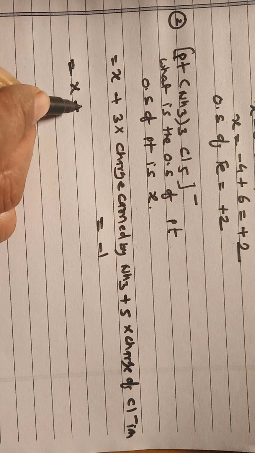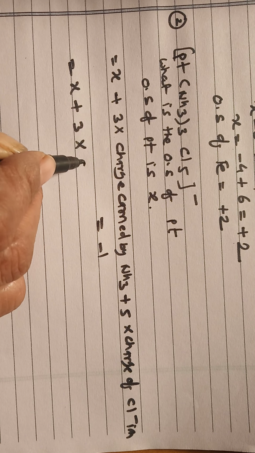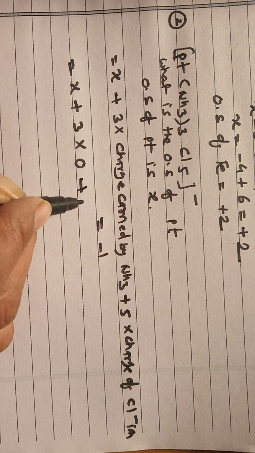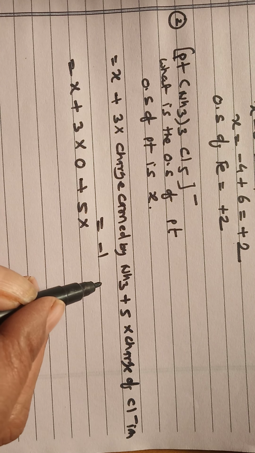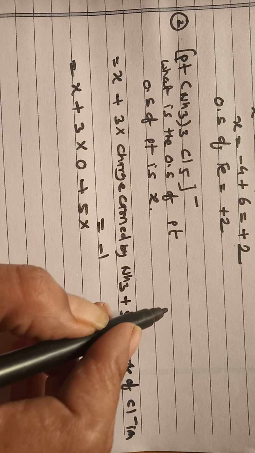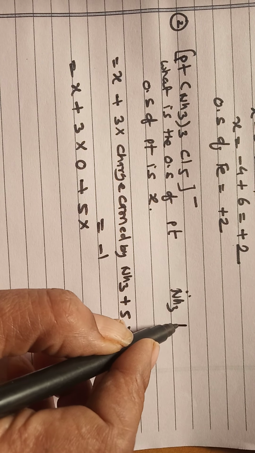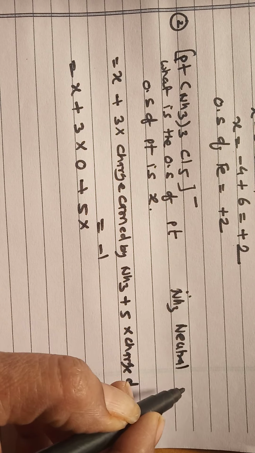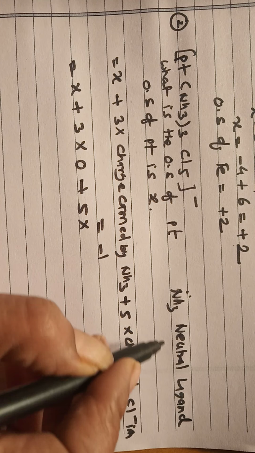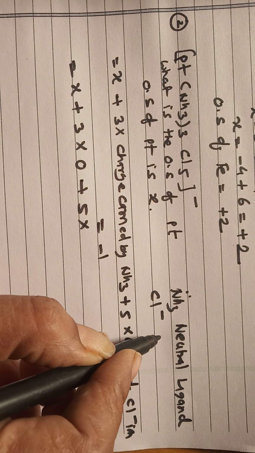So X plus 3 into the charge carried by ammonia, which is 0. Ammonia is a neutral ligand, remember. And chlorine, Cl minus, is negative.